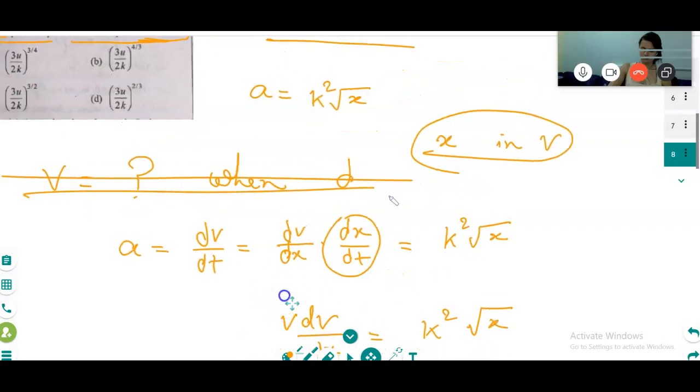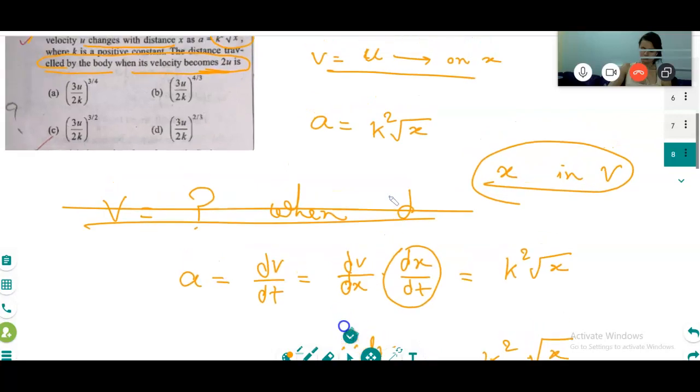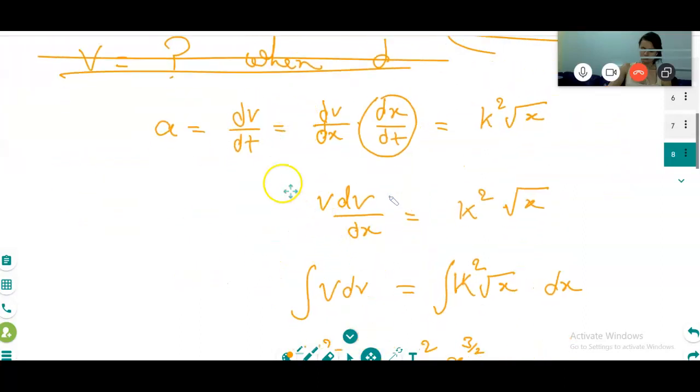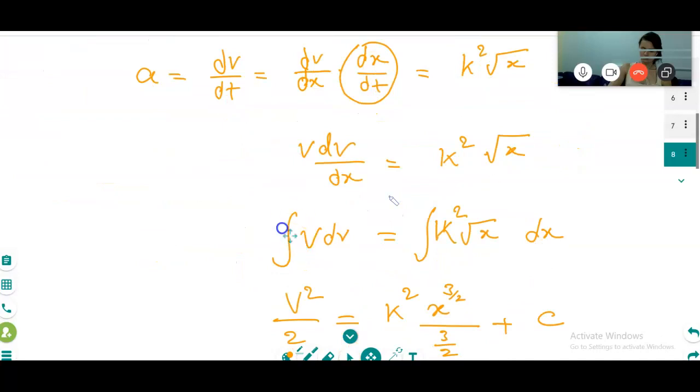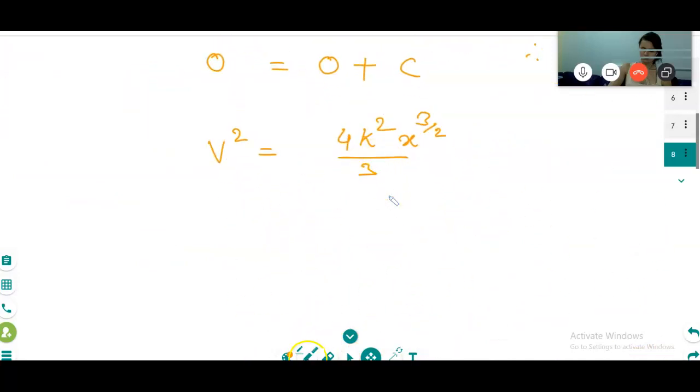Wait, the thing is that it's v squared; we need to find x, not v. The distance traveled by the body when its velocity becomes 2u. Correct? So we want x.